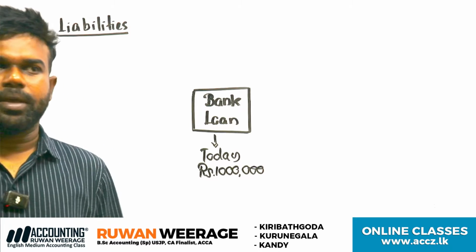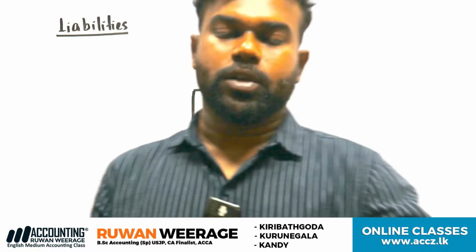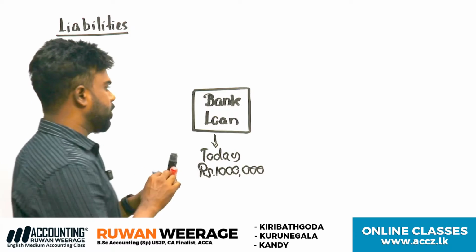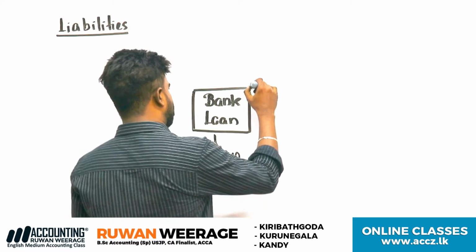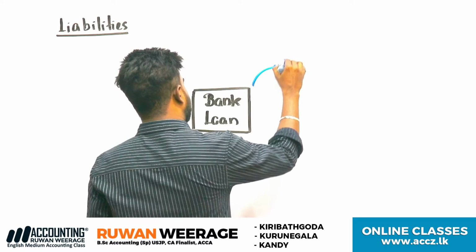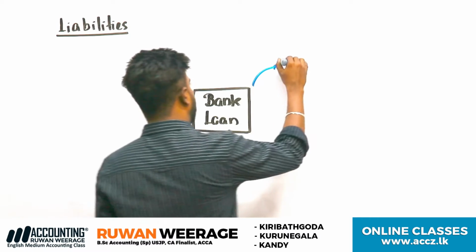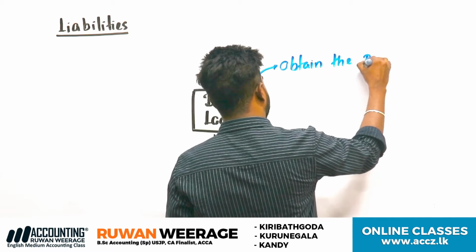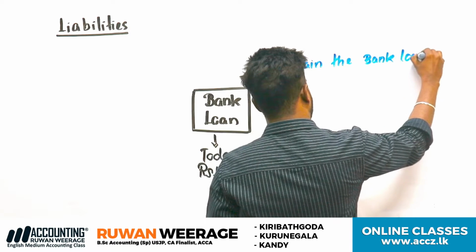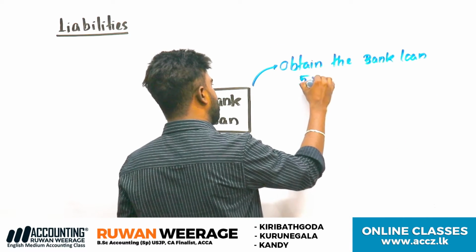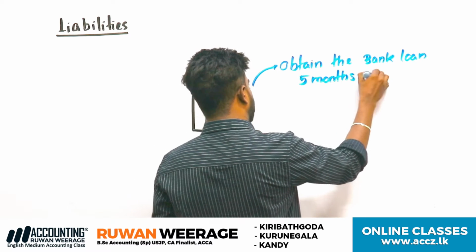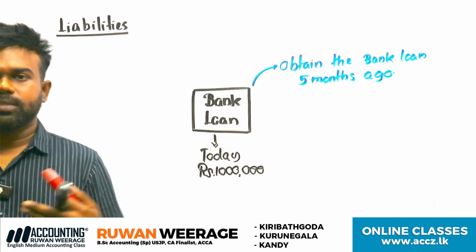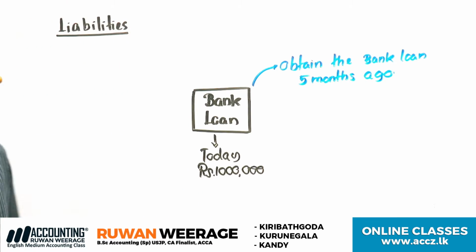The business has obligations to pay. There are three criteria to identify this as a liability. The first one is the same as for assets: it is a result of a past event. So I'll write down: obtained the bank loan 5 months ago. That's why the business now has a bank loan, obtained 5 months ago.